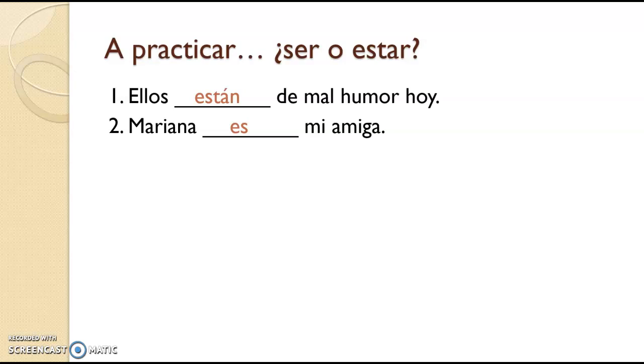It's who she is. It's a characteristic trait. It's an identity issue. Mi madre blank muy ocupada. Pause, fill it in, give a reason why. Está. It's her condition. She's really busy today. Something happened, so it has to do with something that happens to you to make you a certain way. So her boss just loaded a bunch of work on her. So mi madre está muy ocupada.